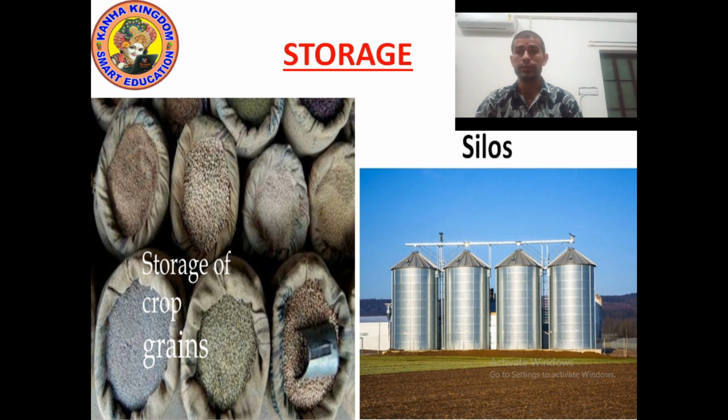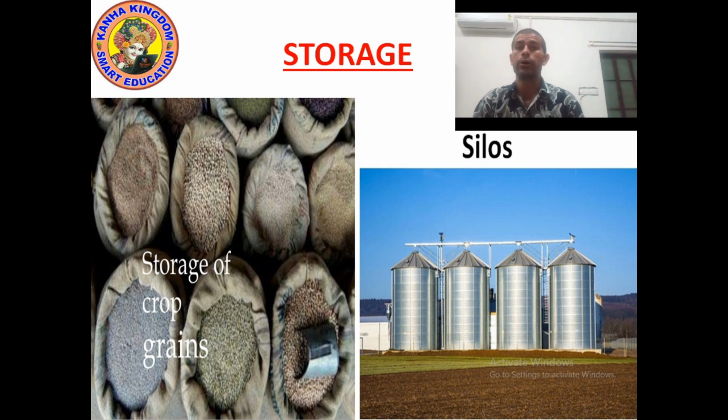So first we need to dry it. Farmers dry the crop. After drying, after 1 or 2 days, the farmer stores the crop. Generally, crops are stored in sacks or bins at home.